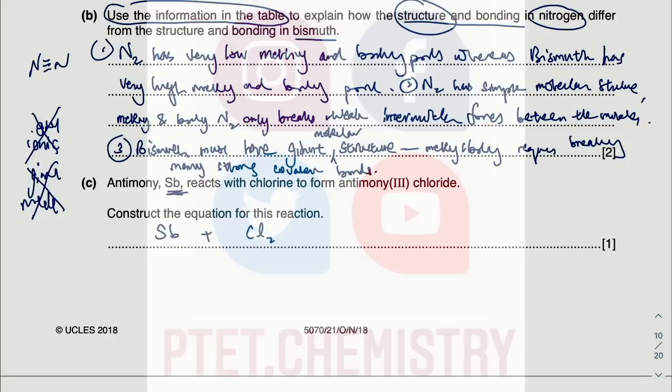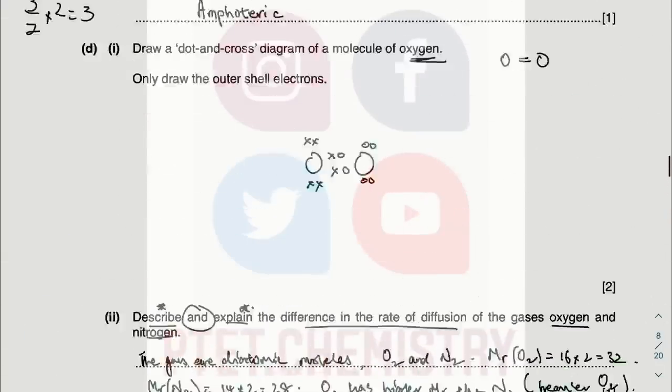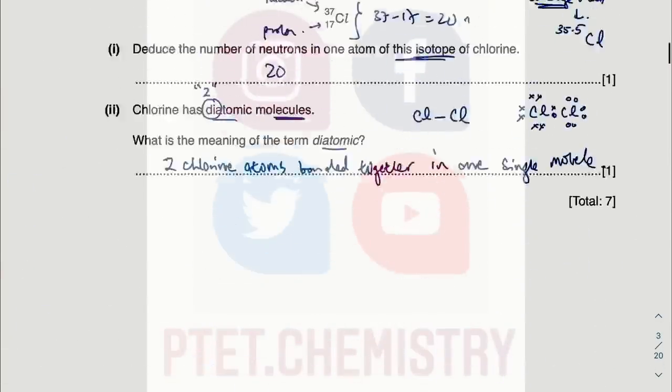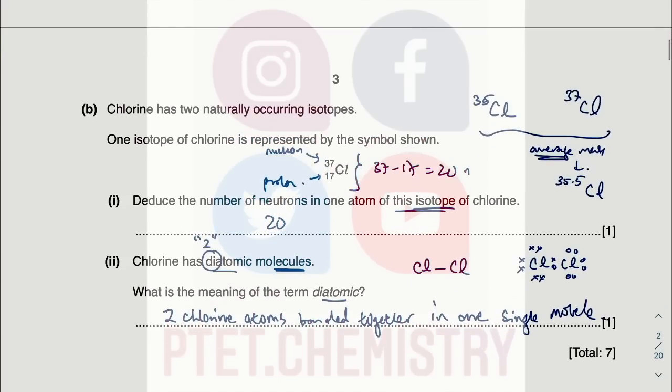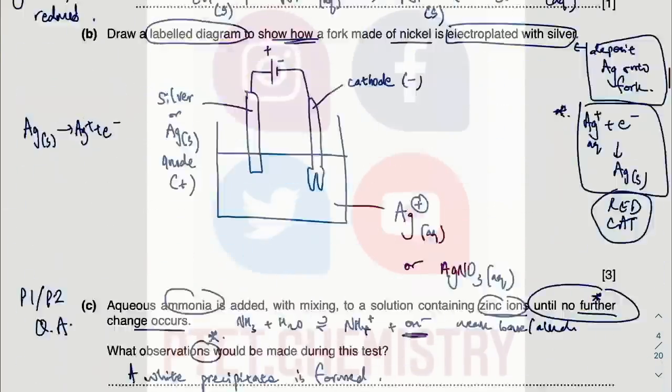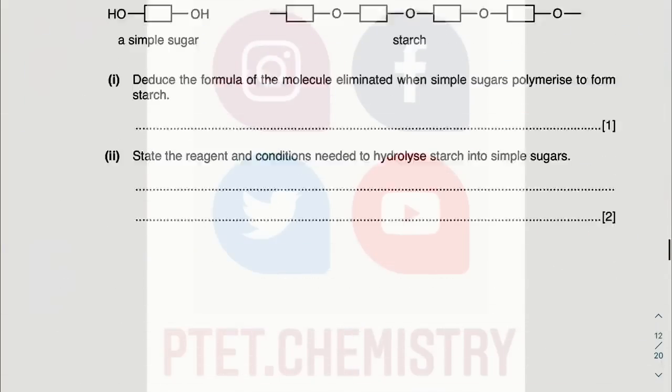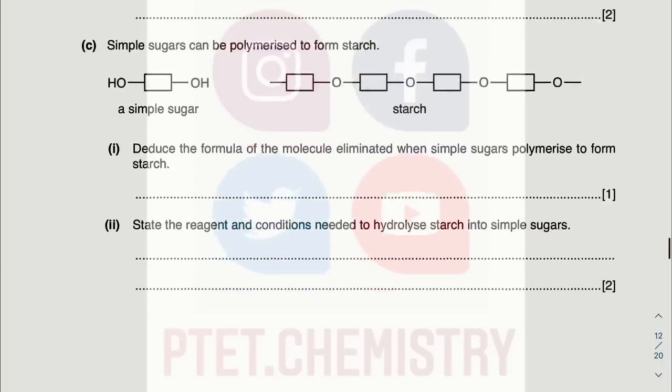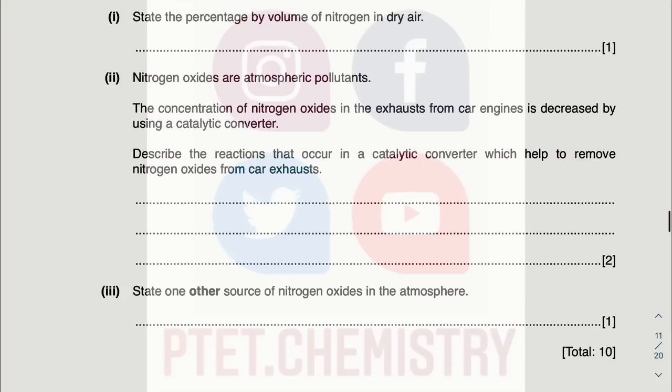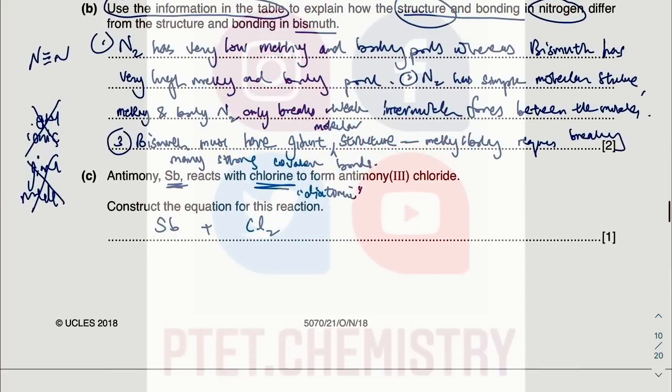Reacts with chlorine. So chlorine is diatomic. How do I know that? It's a case study, and I'm sure you have done question 1 before you reach here. Chlorine has diatomic molecules. It's quite strange how a concept tested earlier comes out again and again in the whole question paper. Sometimes you have to think whether Cambridge is making things too easy for you.